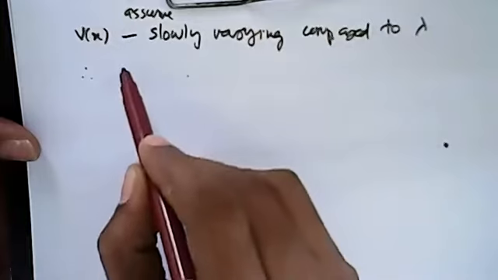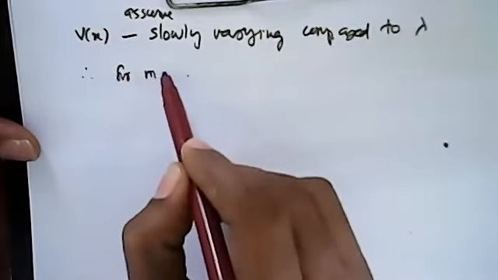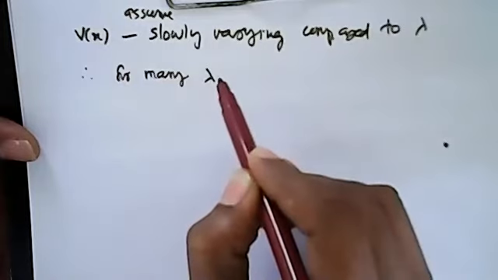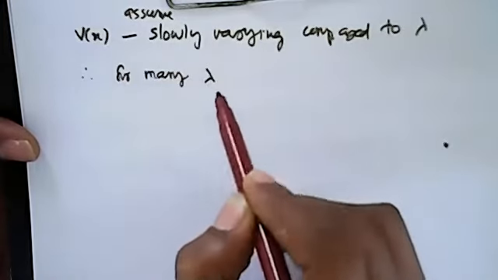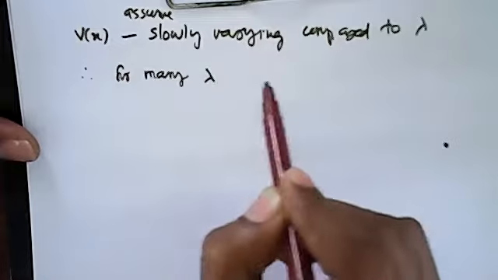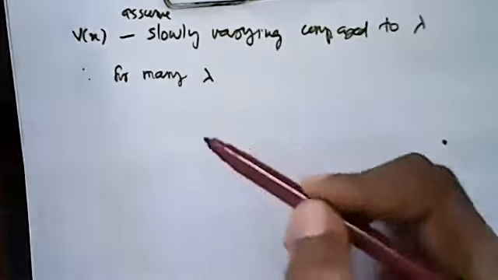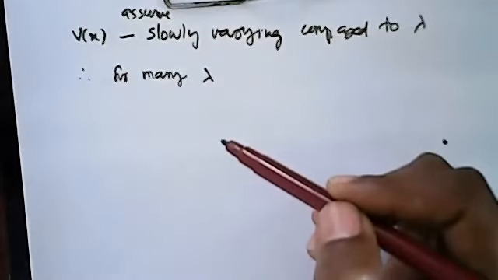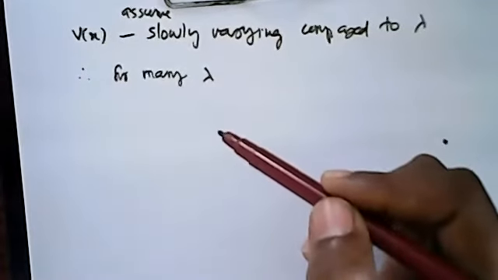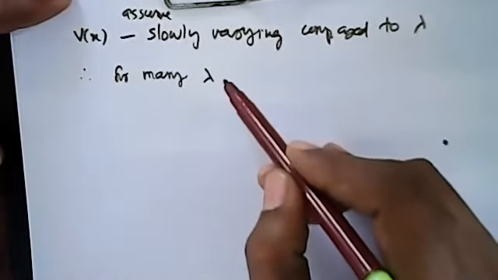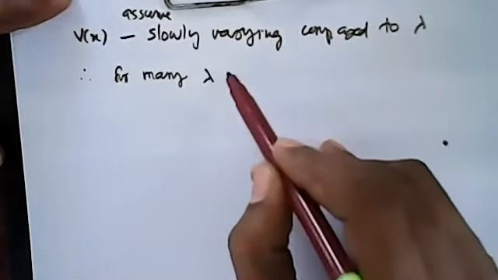This is the idea for many wavelengths. If you consider many lambdas, that is a region. We know this lambda, the de Broglie wavelength, is very small in quantum mechanics.